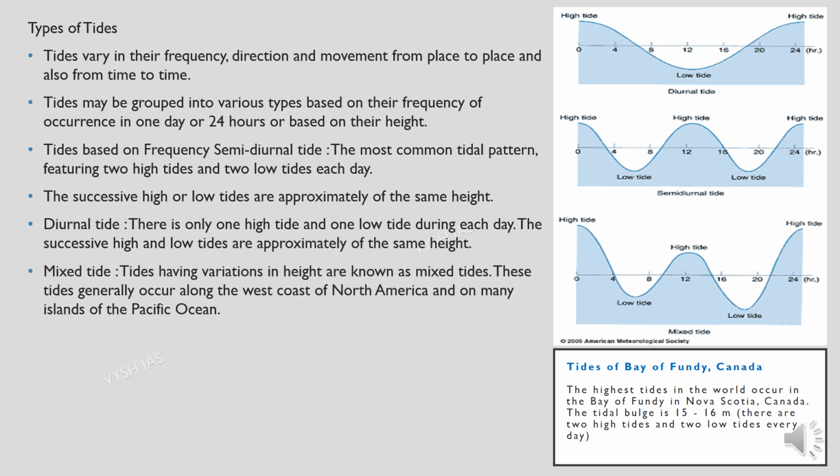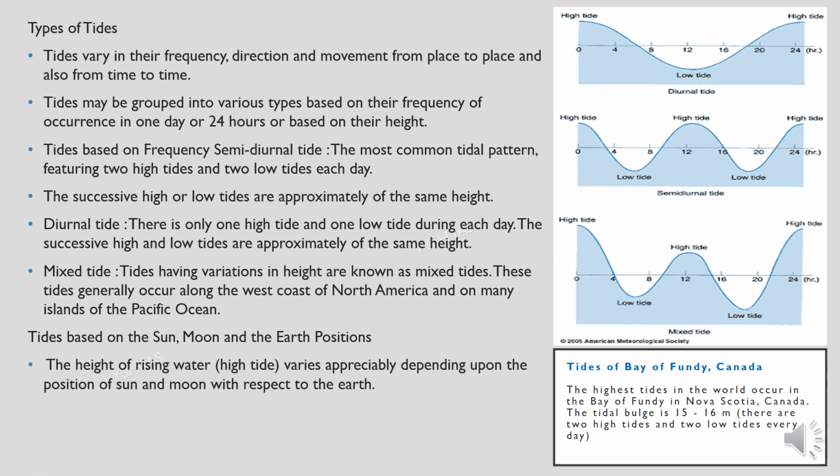Then we have the mixed tide. In mixed tide, what will happen is they will have variations in height, which are known as mixed tides. These tides generally occur along the west coast of North America and also on many islands of the Pacific Ocean. So we also have tides which are based on the sun, moon and also the earth's position.